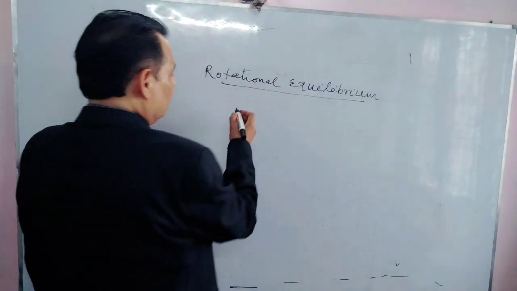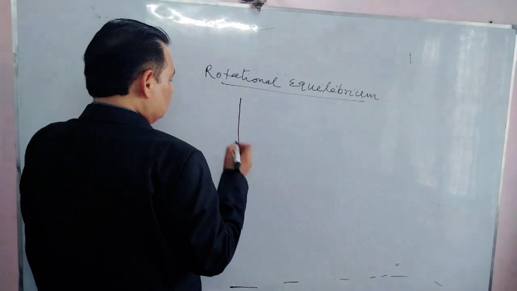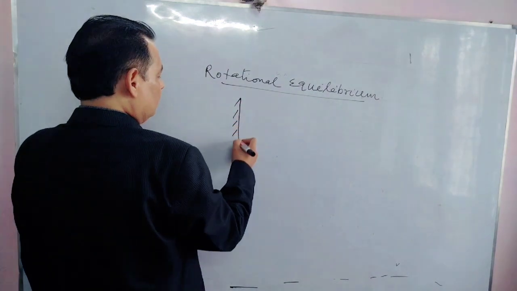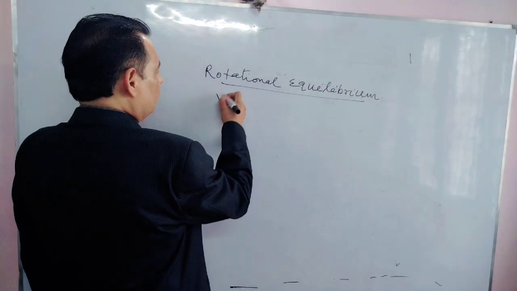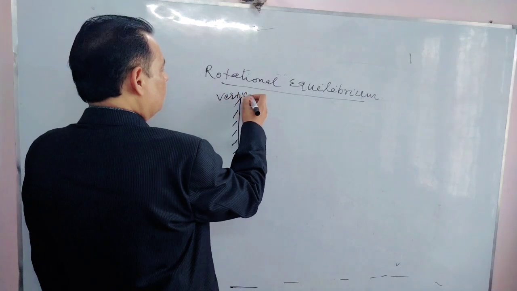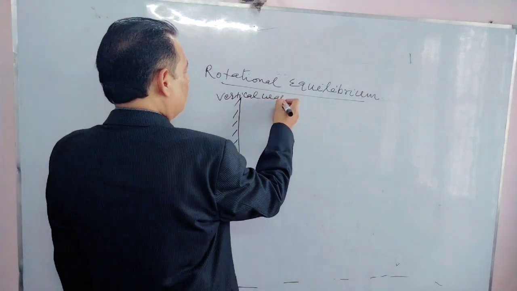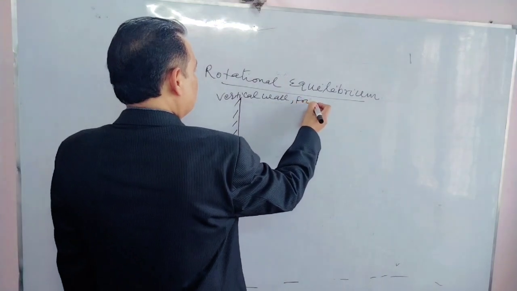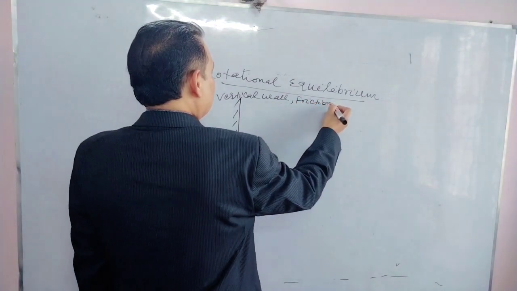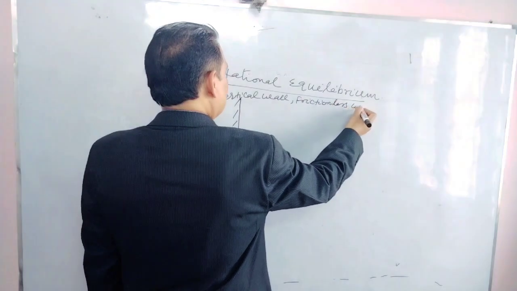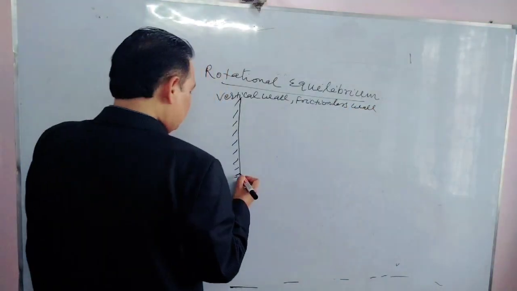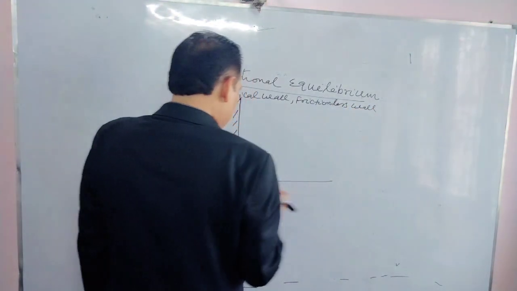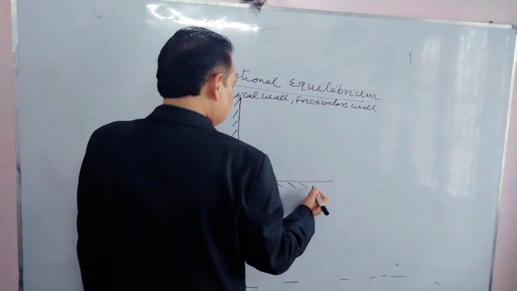Suppose that is a frictionless wall, a vertical wall, and frictionless also. This is the ground, and this ground is not frictionless.